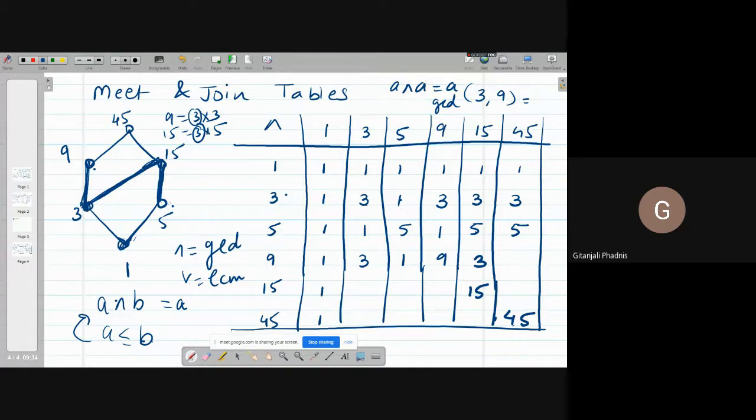Okay? 9 and 45? 9. 9 itself, 9. 15 and 3? 3. 15 and 5? 5. 15 and 9 again 3. 15 and 45 is 15. And here the elements will appear again. This is how a meet table can be constructed.